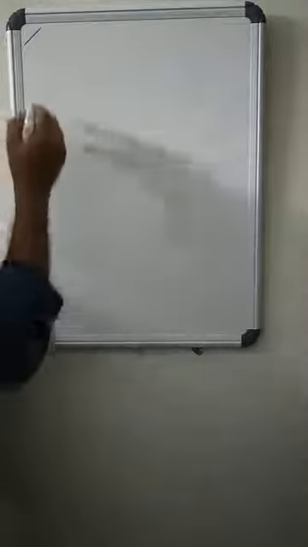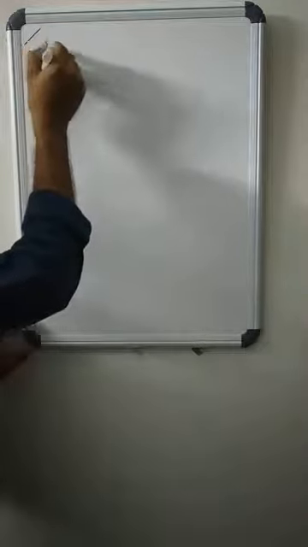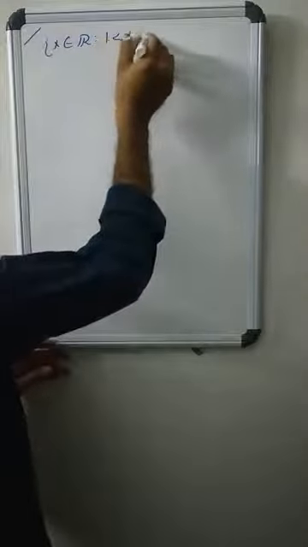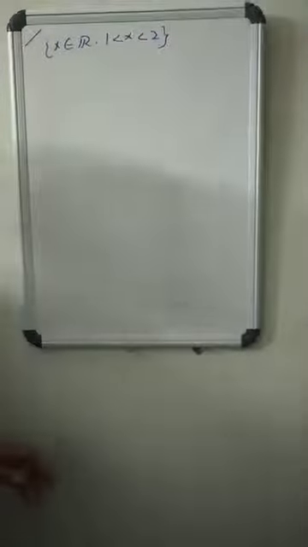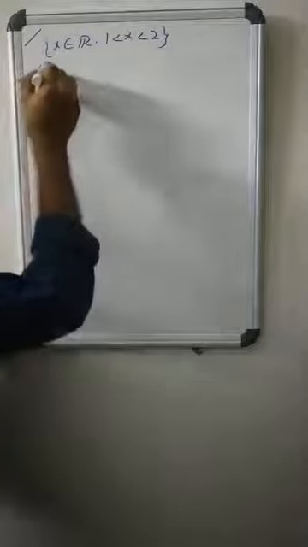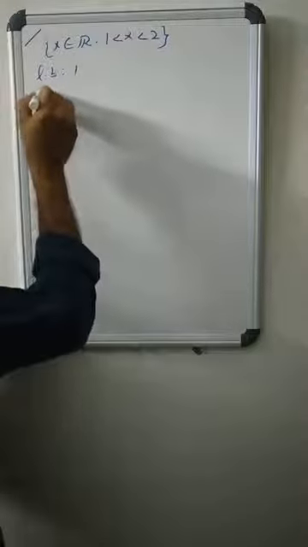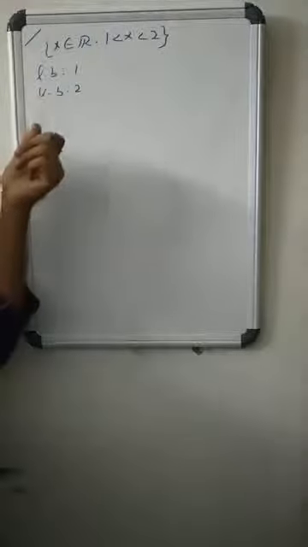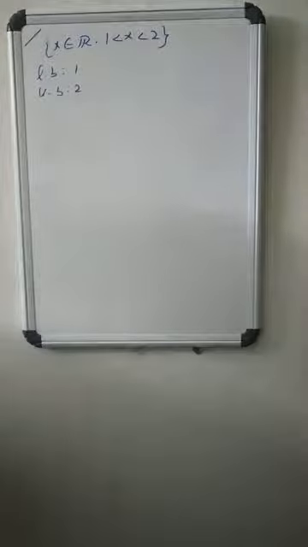So for example, consider the set of all x in R with 1 less than x less than 2. So here the lower bound is 1 and the upper bound is 2. And every number 1 or less than 1 is a lower bound, as well as each number greater than 2 is also an upper bound.